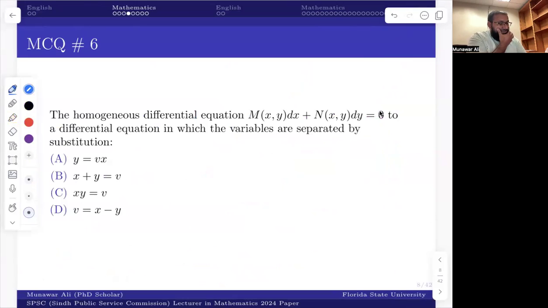Okay, this question is pretty simple. If you are given a homogeneous equation like this, then we can convert it into an equation with variables which can be separated by which of the following substitutions. This is a pretty standard substitution. We don't need to solve anything. If you know, we know. If you don't know, we don't know. That's it. So I write the quotient y by x equals some v. This is my transformation, and this is pretty standard. Then you can say the transformation is y equals vx, which is option A.